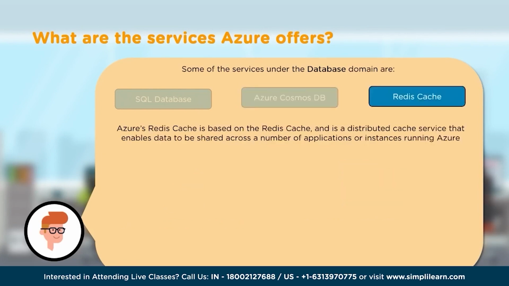Alright, let's talk about Redis cache. Discussion about Azure database won't be complete without us talking about Redis cache. Now, Redis cache is a secure data cache. It's also sometimes called a messaging broker that provides high throughput and low latency access to data for the applications. Now, Redis cache is based on a popular open source caching product, which is Redis, sometimes called Redis cache.